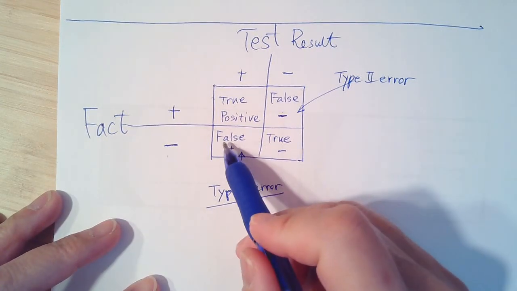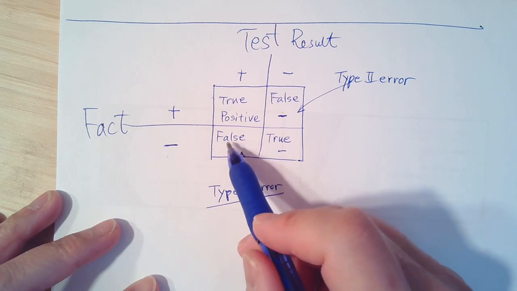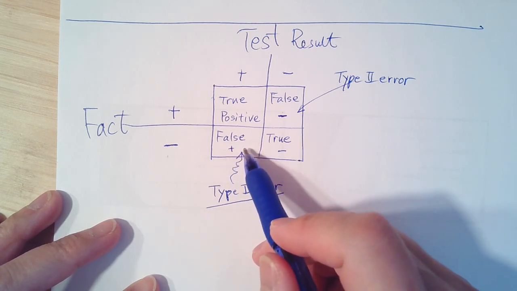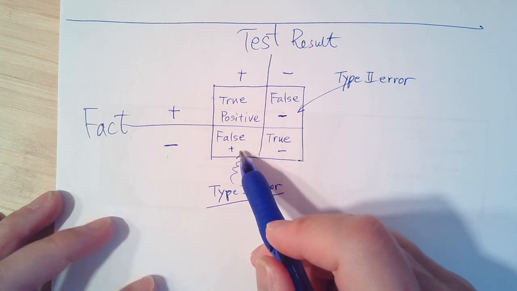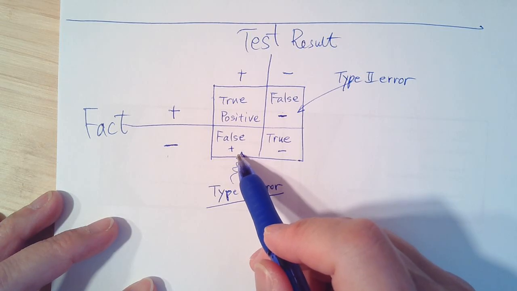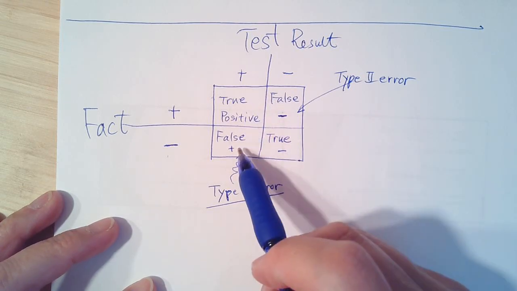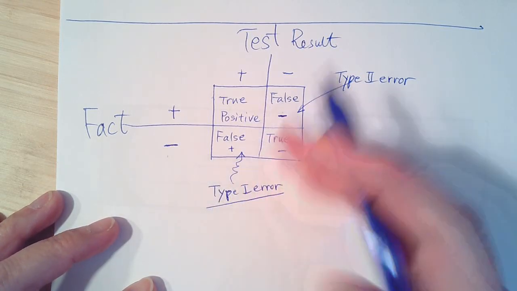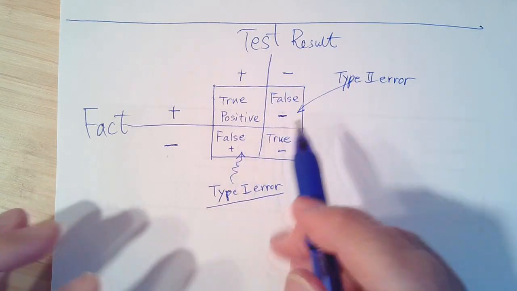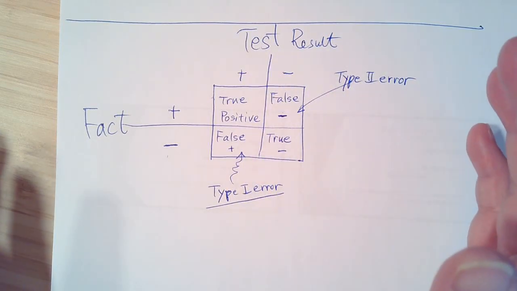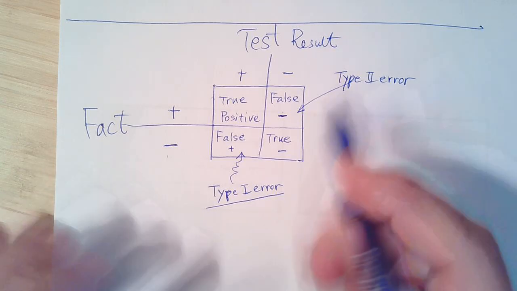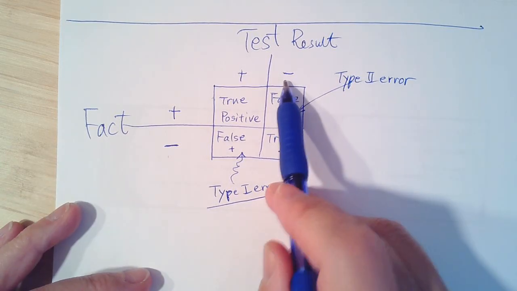We try to give minimum false positives. So I'm going to be very, very careful. Do not give out too many positives, because otherwise you're going to give a lot of positives to the negative people. So you're going to have a pretty loose standard. But if that's the case, then your test will let a lot of actual ones pass.